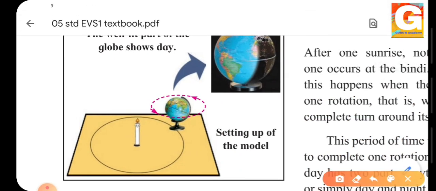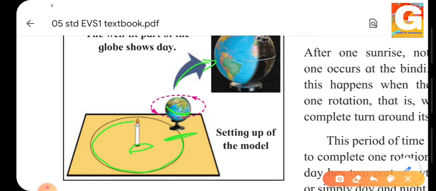This is the candle which we have taken on the table and we have drawn a circle around it. What do we have to do? We have to place a globe at any point. So we have taken the globe at this point. Now what do we have to do? We have to rotate our globe. See, this is the direction in which it is rotating. Now assume that the candle is the sun. And this is how our globe, that is our earth, will look when it is rotating.